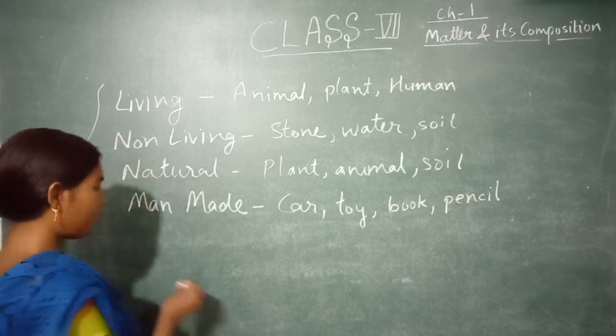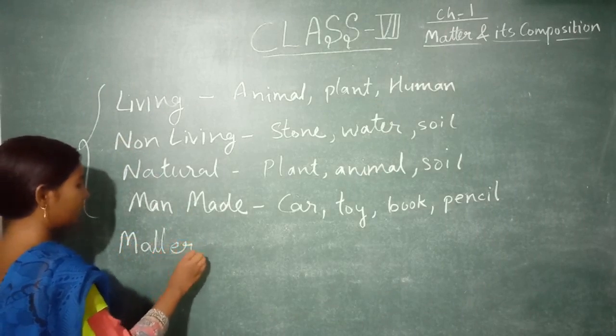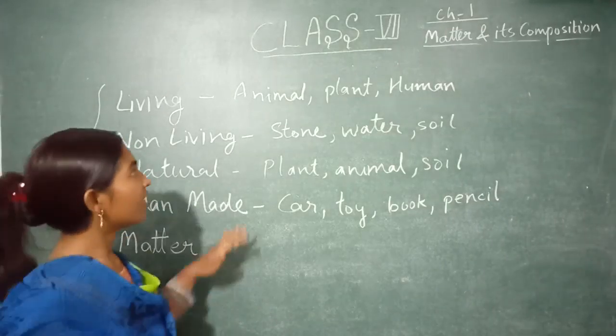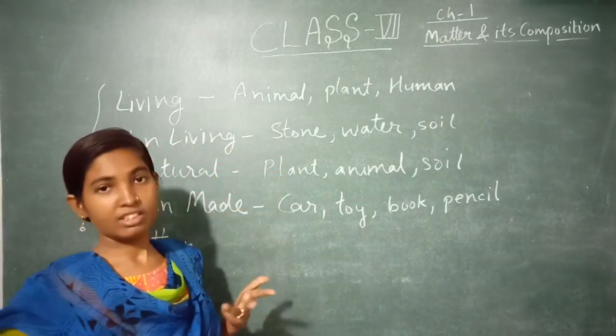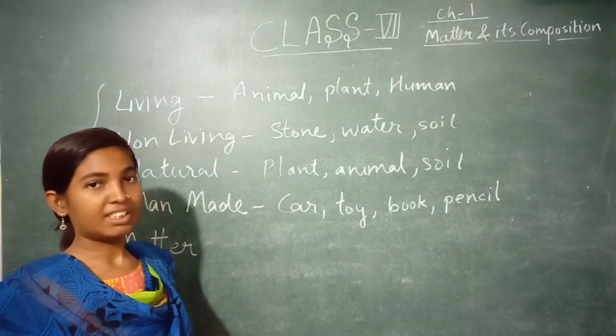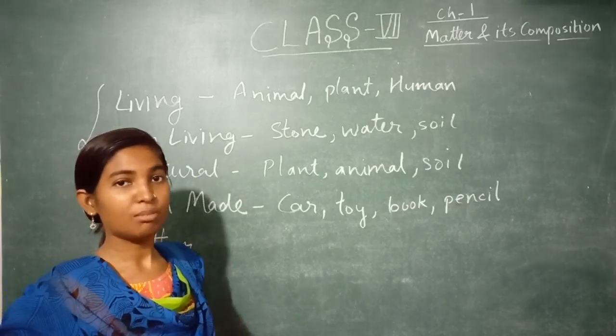made up of matter. And as you see, whether it is animal, stone, plant, car, water or air, whatever it is, it occupies space as well as it has some weight.